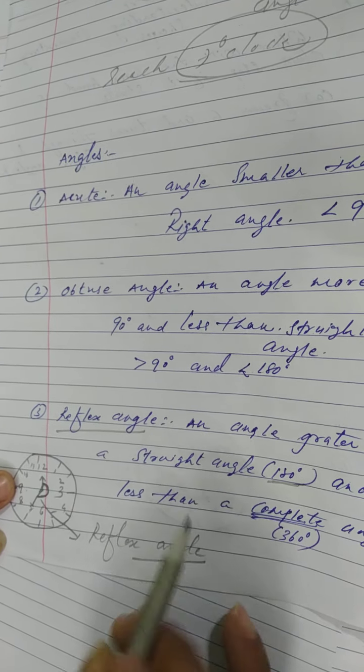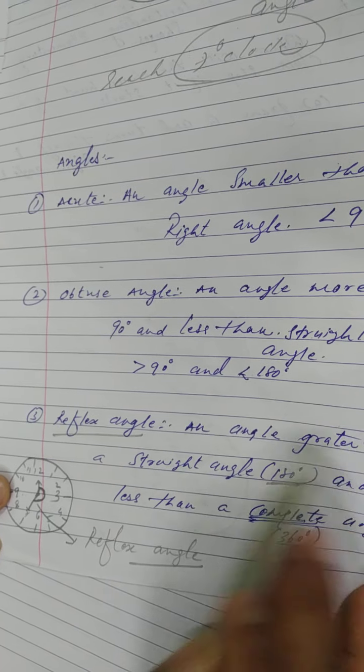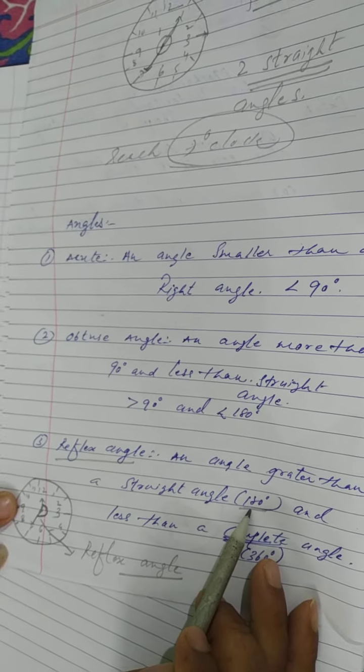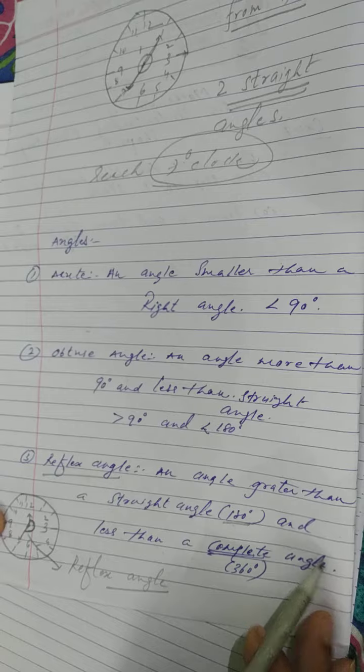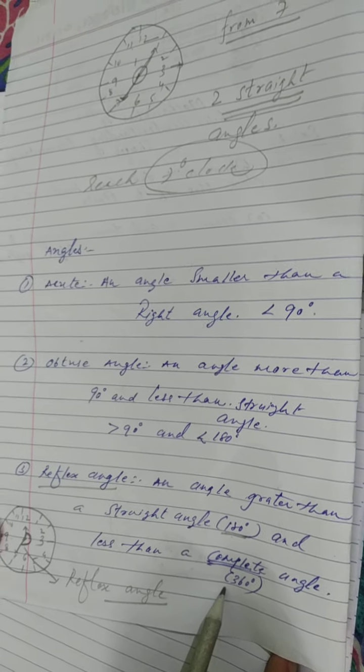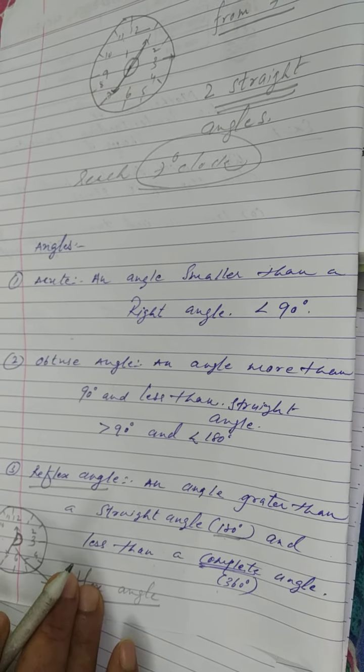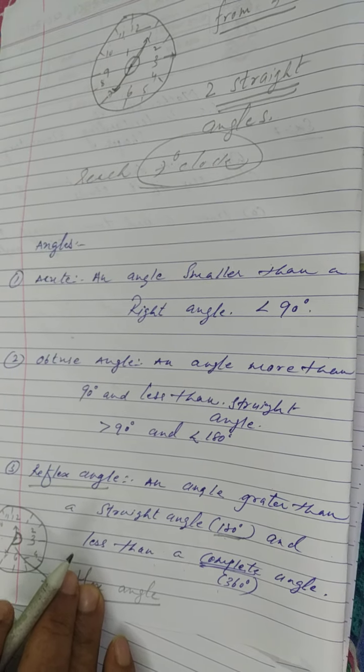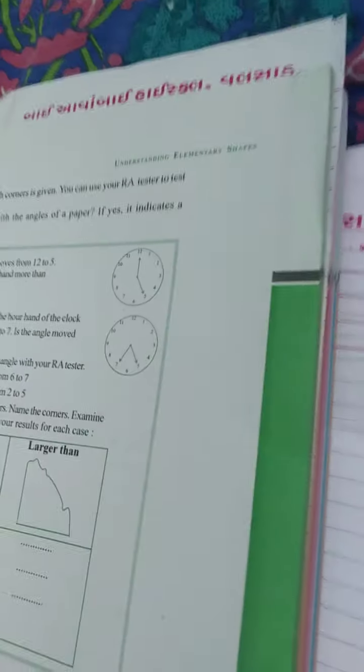Understood? So what is the definition? An angle greater than a straight angle, meaning 180 degrees, and less than a complete angle, meaning less than 360 degrees. Got it? So all of you understood about it? Okay, good.